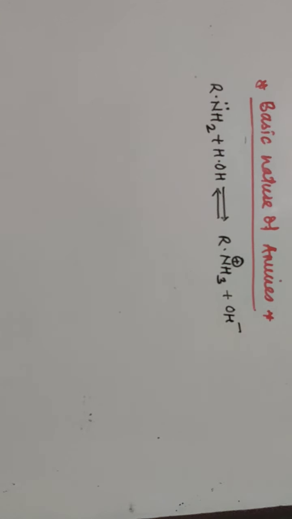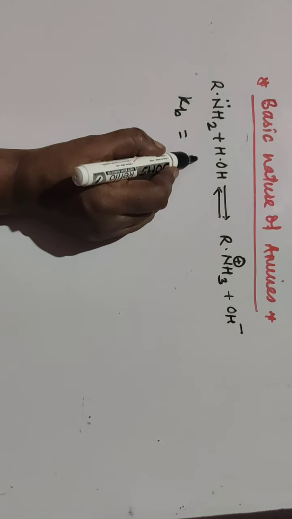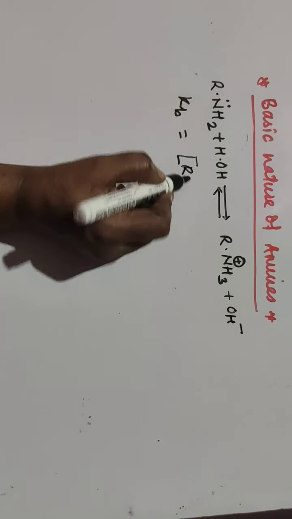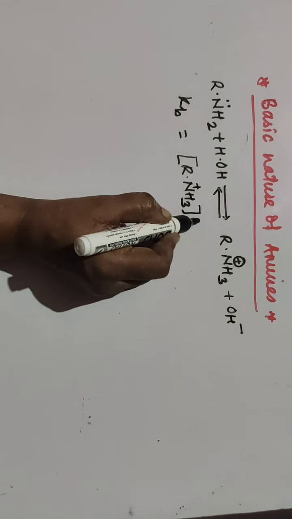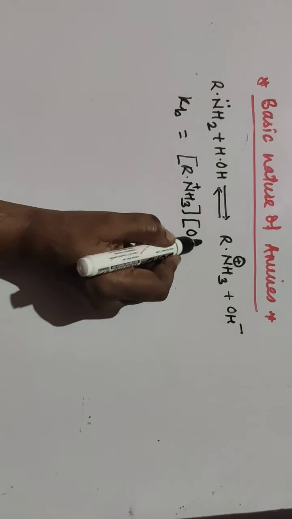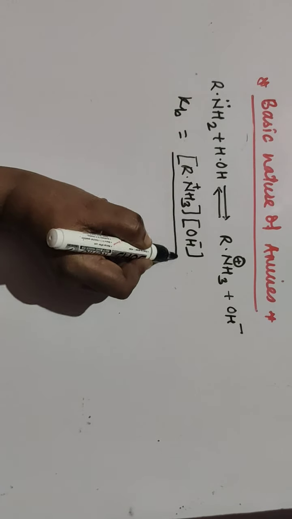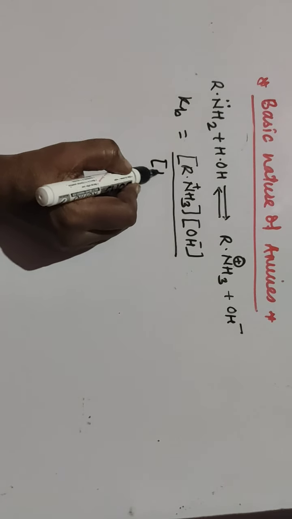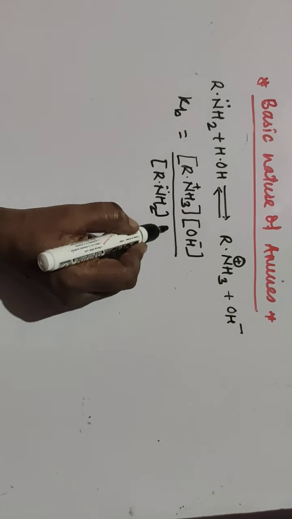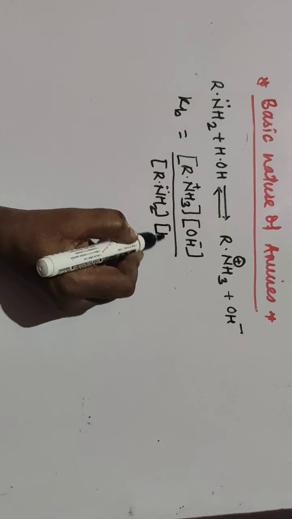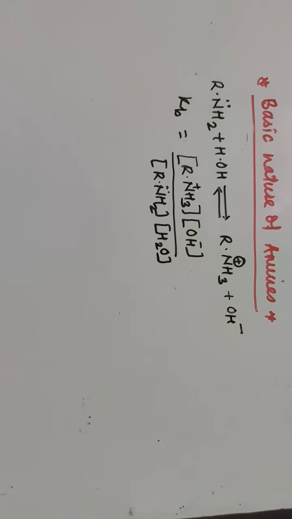What is Kb? It is the equilibrium constant for a base. Kb is equal to the concentration of RNH3+ times the concentration of OH minus, divided by the concentration of RNH2 times the concentration of H2O.